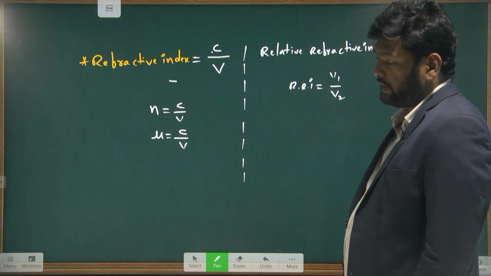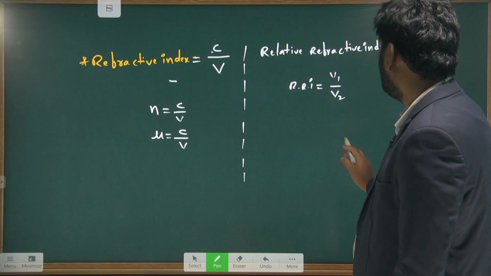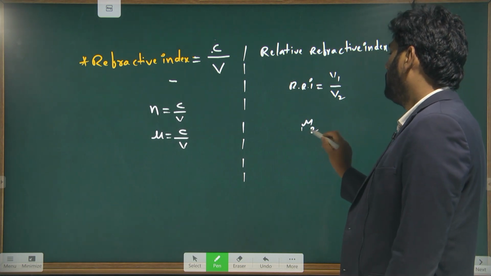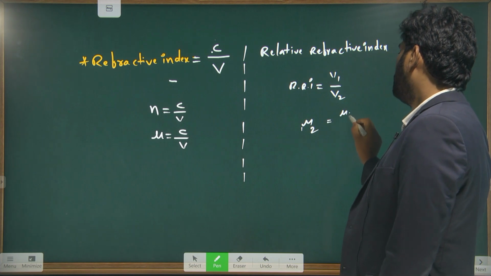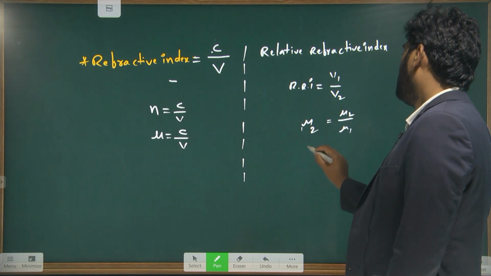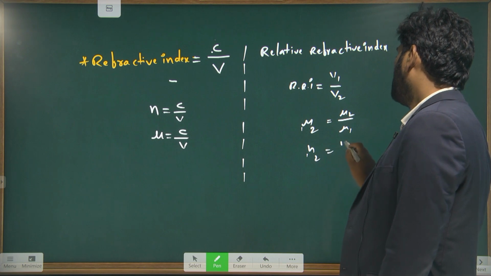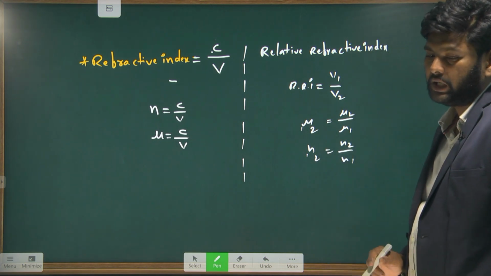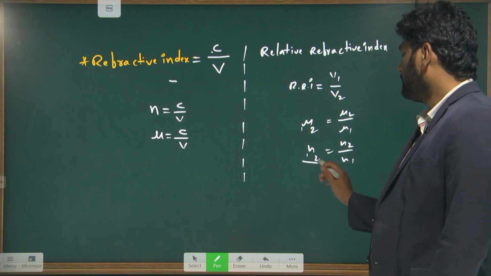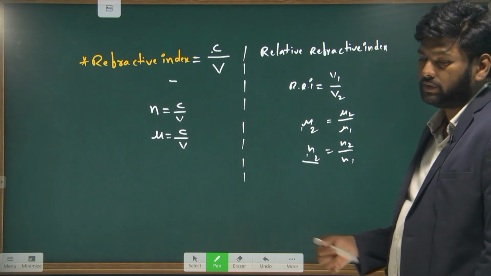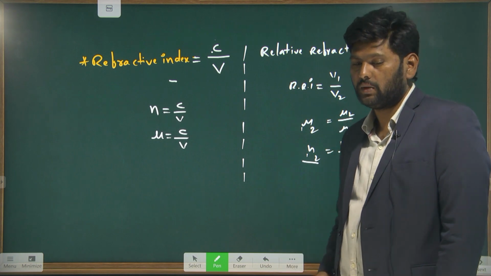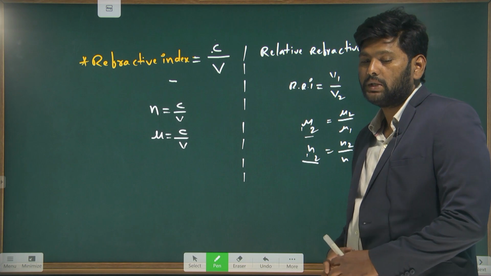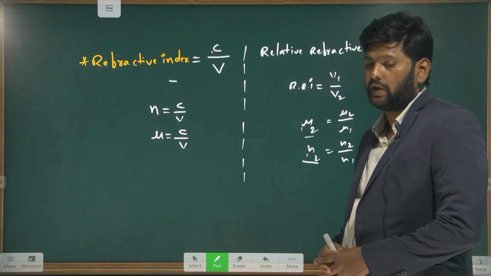RRI, relative refractive index. We can also write it another way: relative refractive index 1 2 is equal to mu 2 by mu 1, or n12 is equal to n2 by n1. This represents the refractive index of the second medium with respect to the first medium. So this is relative refractive index and refractive index.